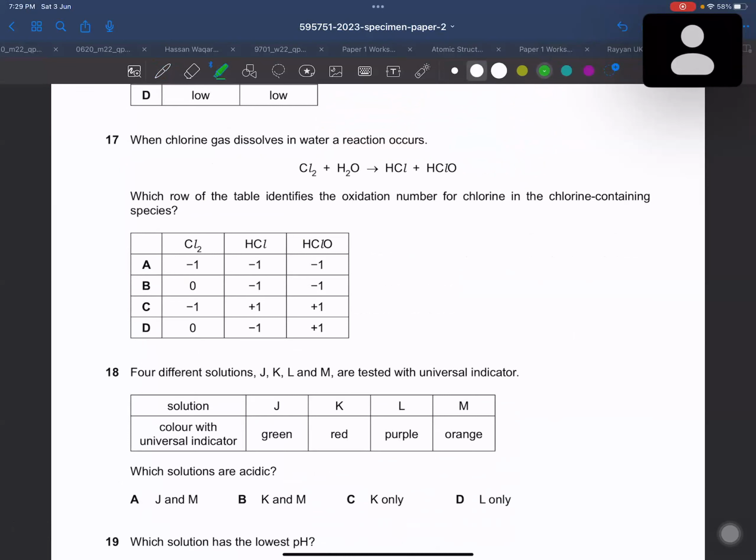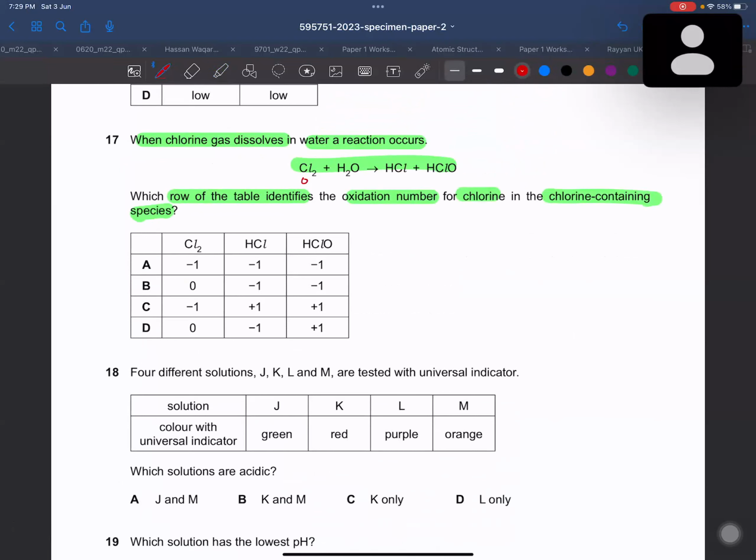And over here, question number 17 is also very important because it is connected with the oxidation state. This is one of the things which is officially announced in our syllabus, so it must be important for you. When chlorine gas is dissolved in water, a reaction occurs, and the equation is given to you. Which row of the table identifies the oxidation number of chlorine in the chlorine-containing species?